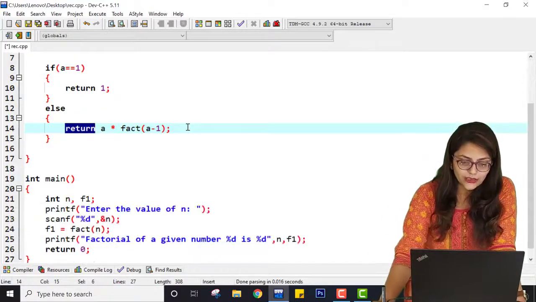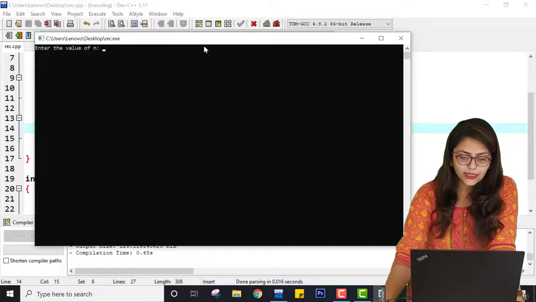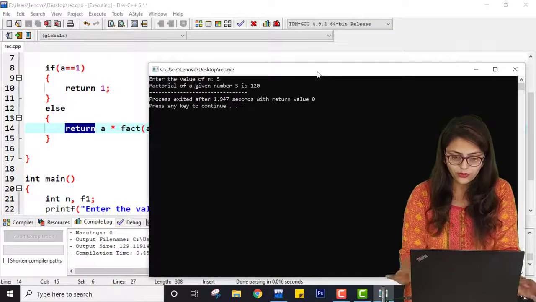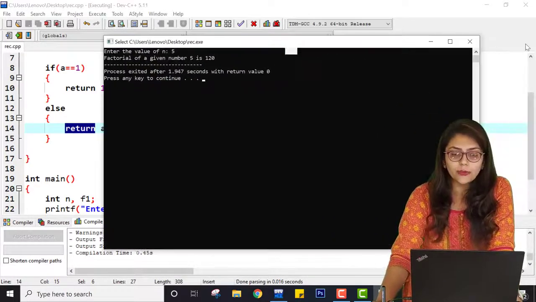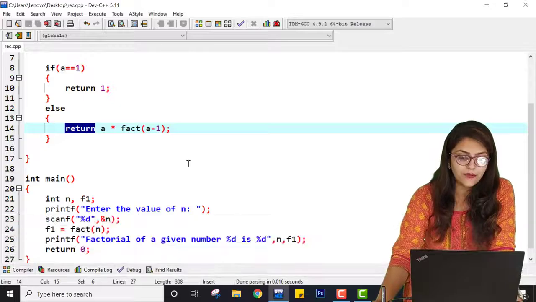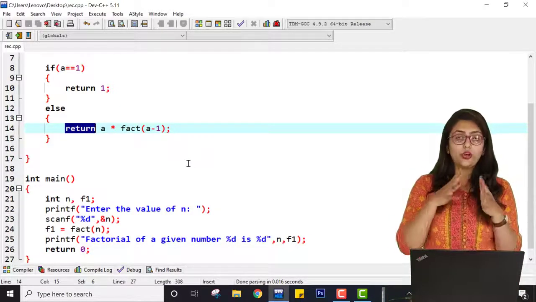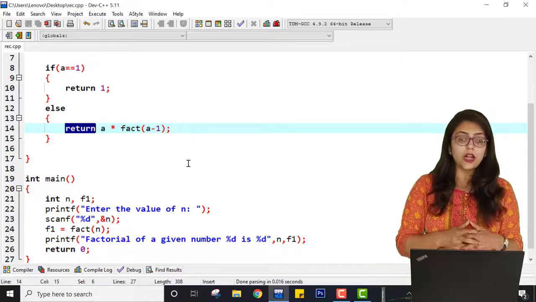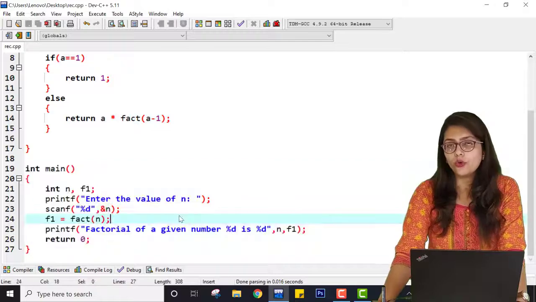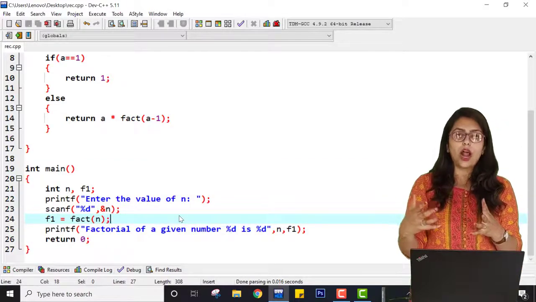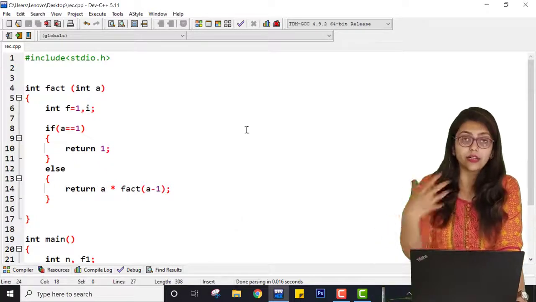So what exactly is being done over here? Let me just save this program again, compile it and run it. If I am entering 5 over here, you can see I am getting the similar output, that is 120. So our program is correct, but now I have written it as a recursive function. I hope you guys have understood the logic over here or the difference over here, that inside this main part I have not changed anything. So if you know how to perform the program using function, then it will be easy for you to convert it using a recursive function.